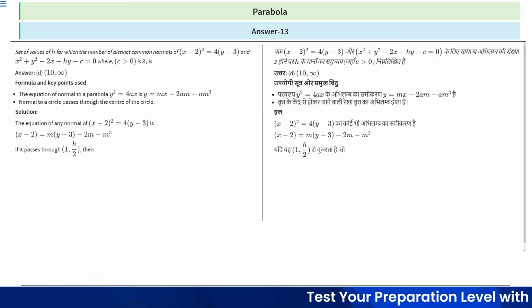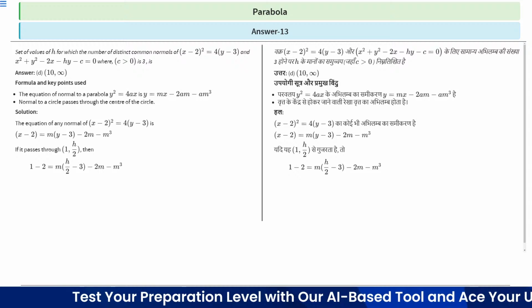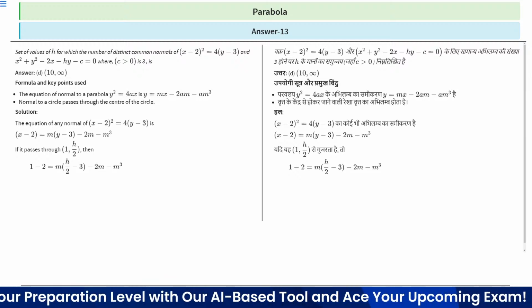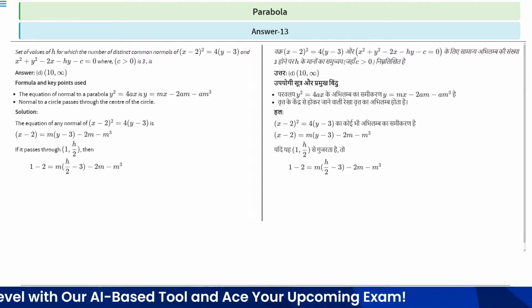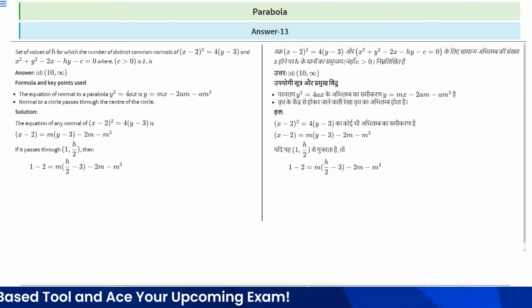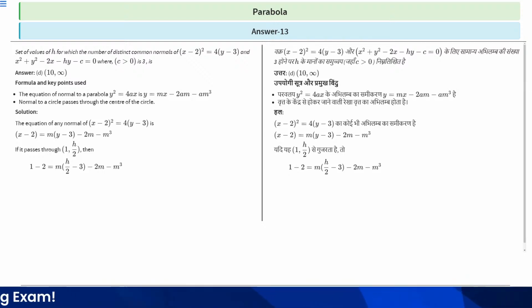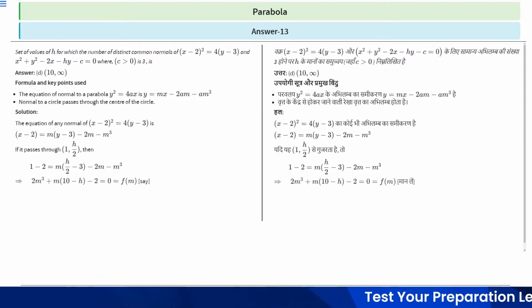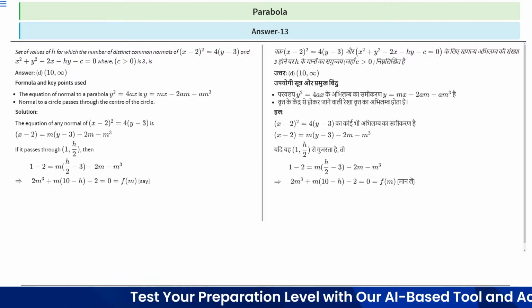Now if it passes through (1, h/2), then 1 - 2 = m(h/2 - 3) - 2m - m^3. Therefore 2m^3 + m(10 - h) - 2 = 0.